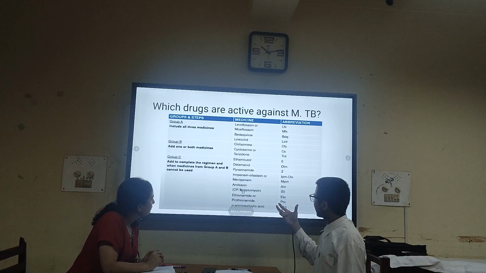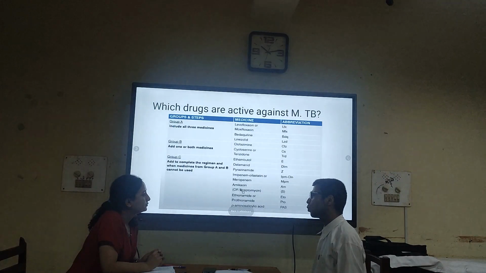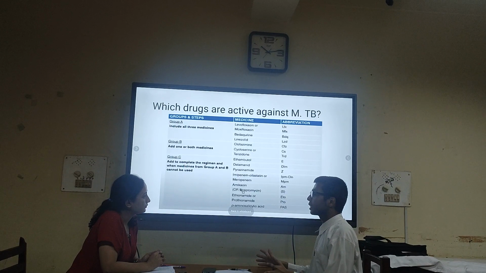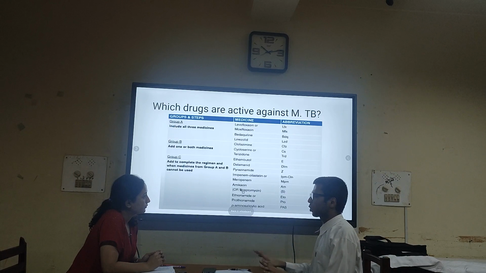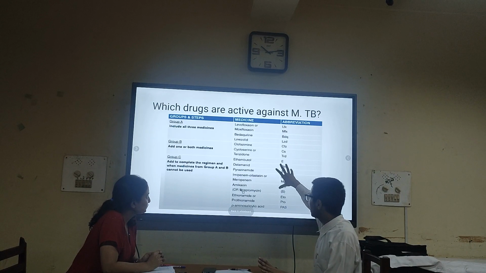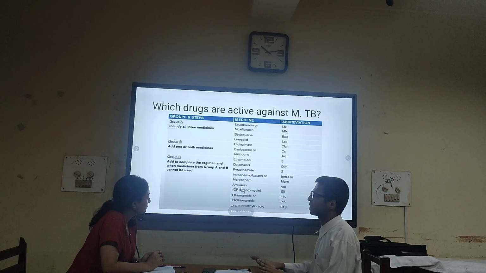And regarding this list, I would like to tell you that previously WHO had also included amoxicillin plus clavulanic acid, capreomycin, and kanamycin in this list, but they removed them later because of their toxicity profile and the less susceptible pattern they found later. So they removed these, but still they have kept this three-group classification system.